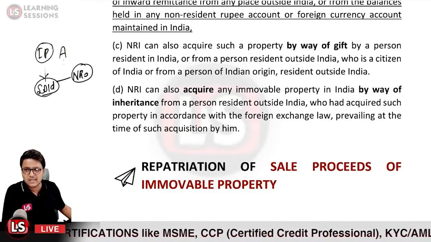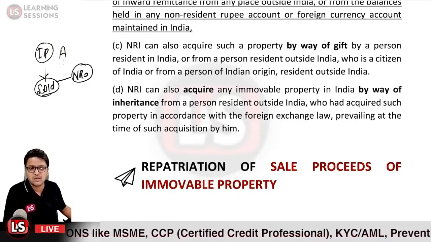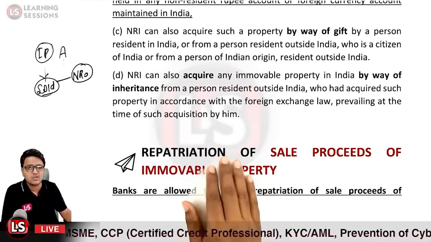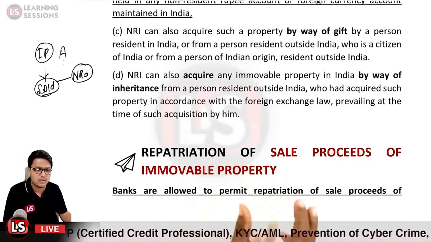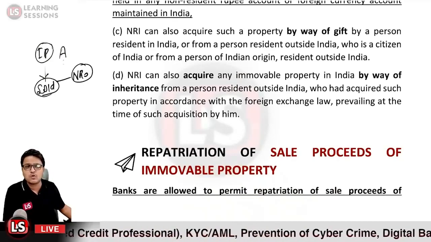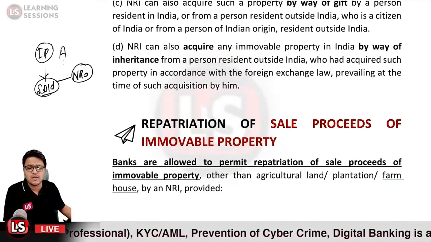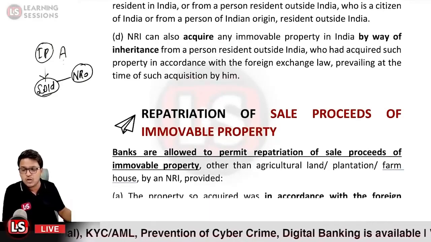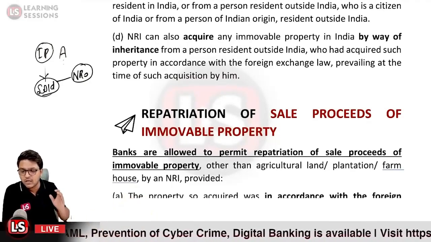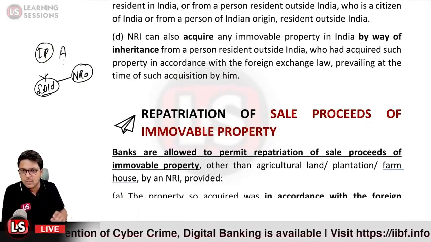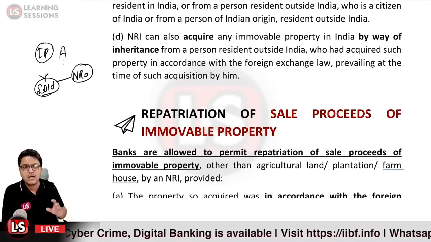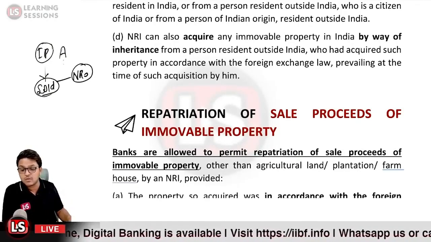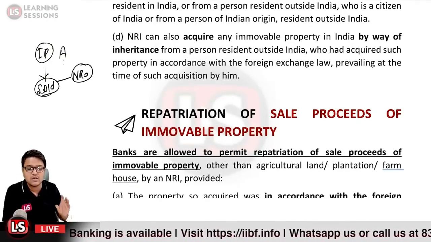This amount. So that is what we are going to learn right now. It is related to repatriation of sale proceeds of immovable property. Banks are allowed to permit repatriation of sale proceeds of immovable property, but it should not relate to any kind of agricultural property, or any property where there is a plantation, or a farmhouse. In that case, repatriation is not allowed.